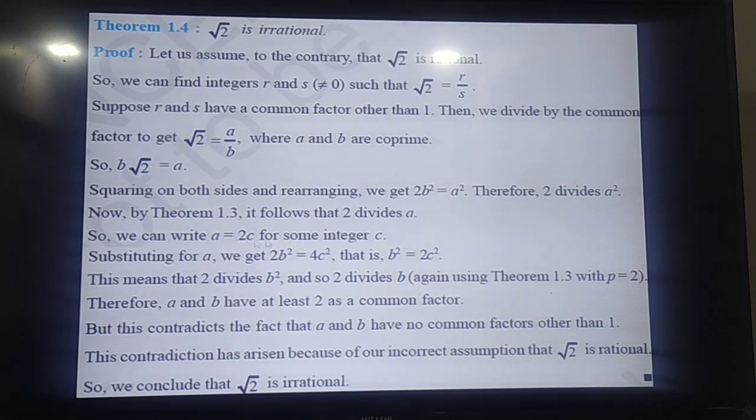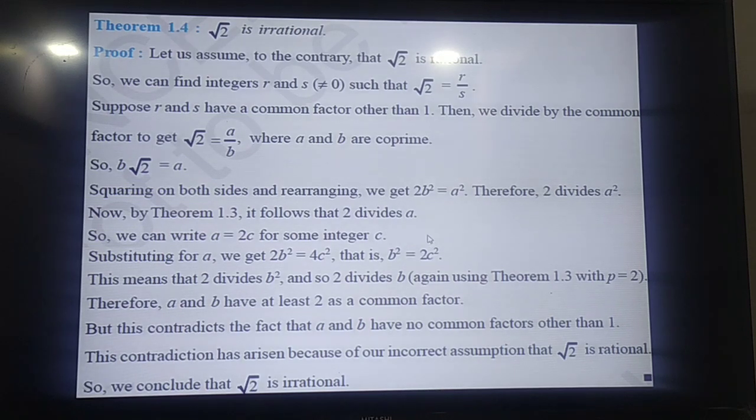We put this in a square equal to 2b square. Here a square we have replaced by 2c whole square, which becomes 4c square, that is equal to 2b square. After dividing it by 2, it becomes b square equal to 2c square.